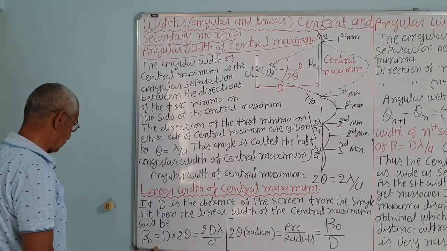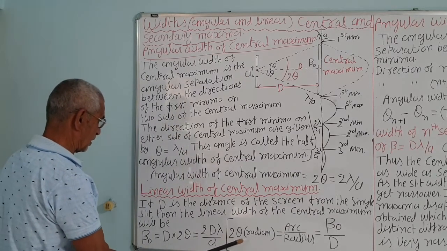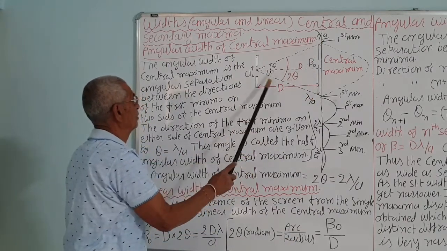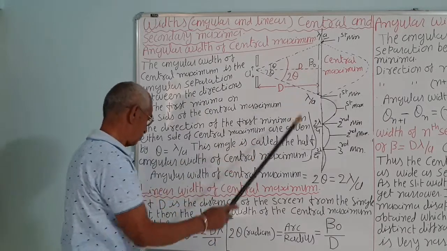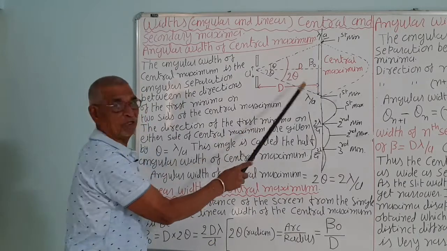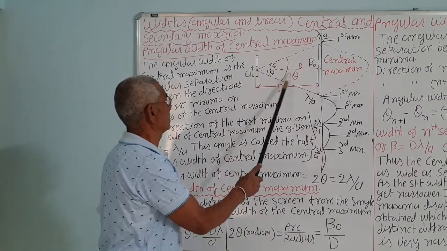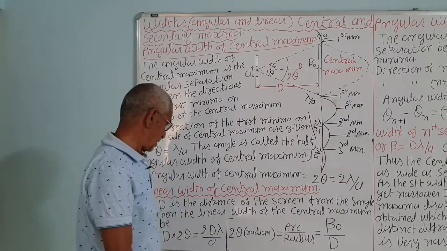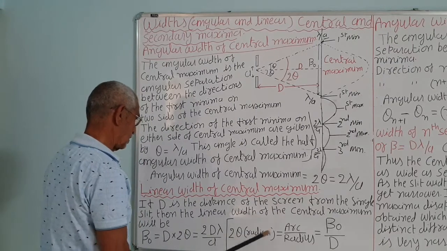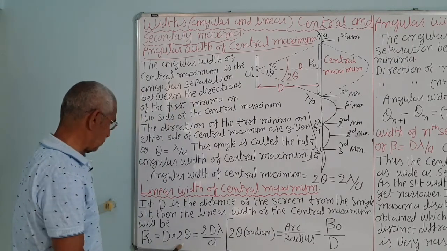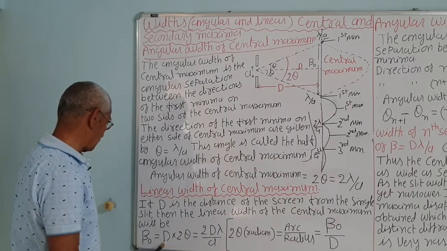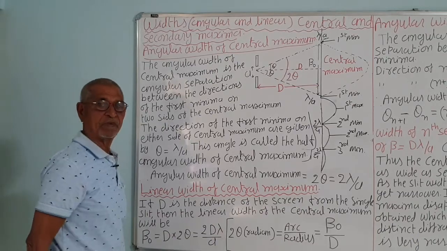So, beta 0 is equal to d into 2 theta, that is, 2 theta in radians is equal to arc upon radius. Beta 0 is just the arc of the circle, which is very small. So arc upon radius: the arc is beta 0, and the radius is d, the distance of the screen from the slit. So beta 0 upon d is 2 theta, so beta 0 is d 2 theta, and theta is lambda by a. So 2 into d into lambda by a, that is 2d lambda by a.